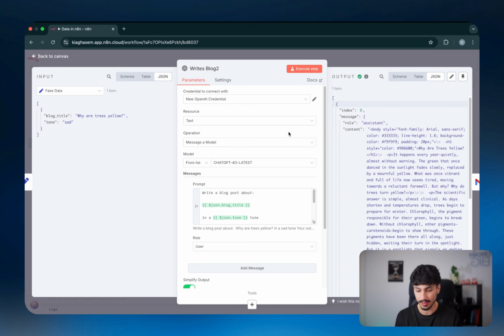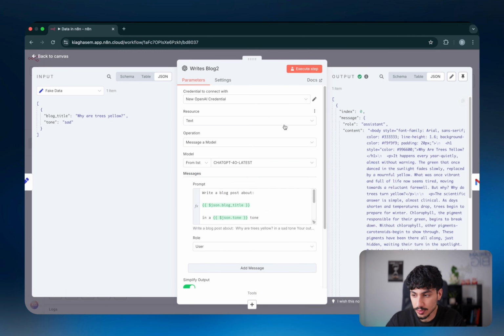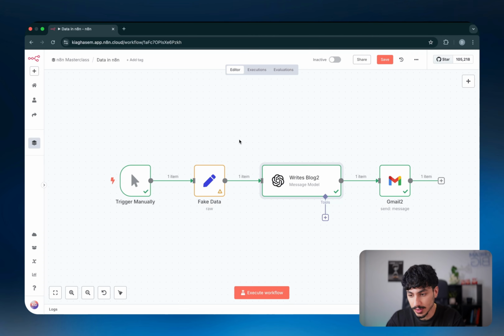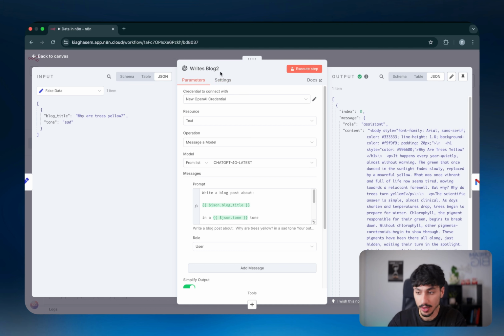And I've said this about 1,000 times, but it's really important for you guys to grasp that simple but fundamental concept. So for you to be able to make the transformations that you want inside each specific node, you have to be able to use the data from the nodes prior to it, right? So for example, in this case, the write blog number 2 node is using the data from the previous node, which is the blog title and tone.